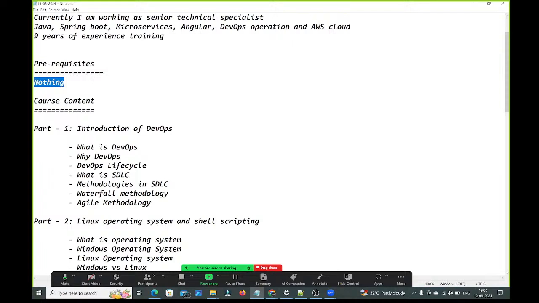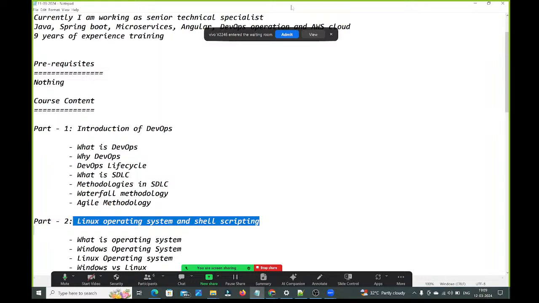Part 1 covers introduction of DevOps. Part 2, we discuss Linux operating system and shell scripting. The main prerequisite for DevOps and AWS cloud is Linux commands only, so we are going to discuss Linux commands in detail.